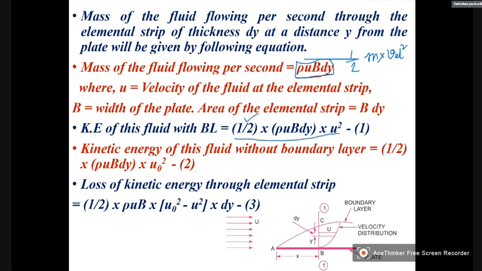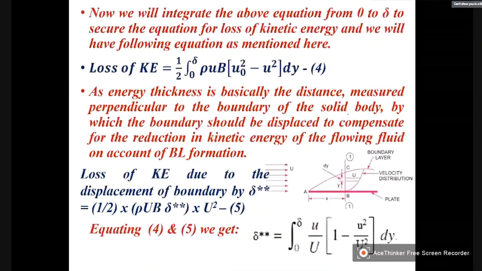Half mass velocity square. So proceed exactly along the same lines as we have done for momentum, and you will get this expression.